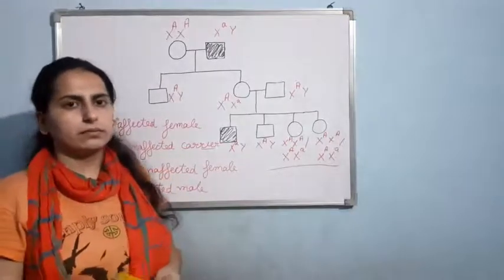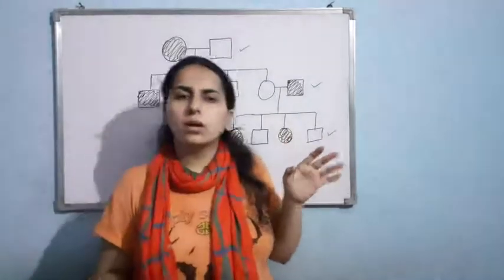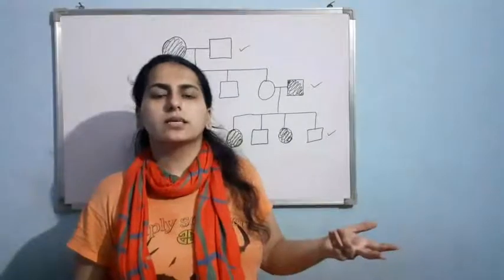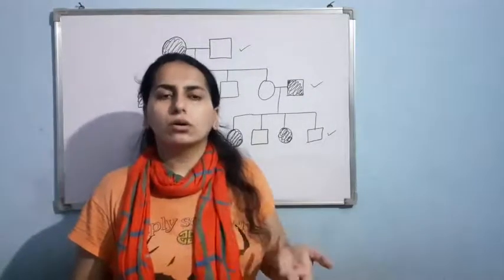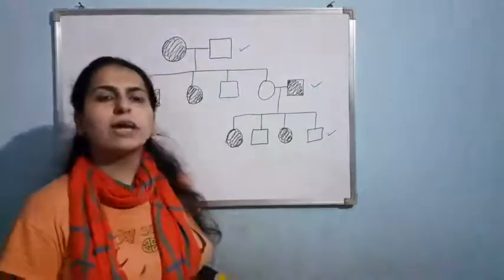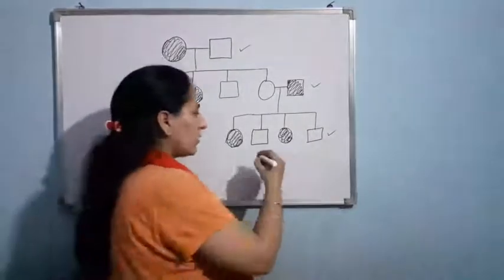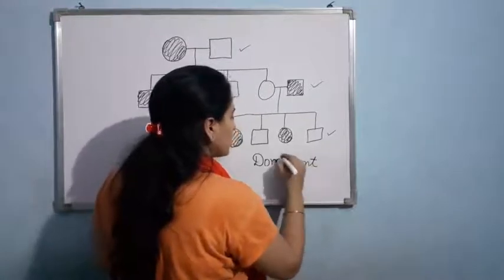Am I clear? So now, here I am having one more pedigree. Now let us see whether it is sex-linked or autosomal, sex-linked recessive, autosomal dominant or autosomal recessive. First of all, we have to find out whether it is dominant or recessive. Now you know how to find the dominant one and how to find the recessive one.